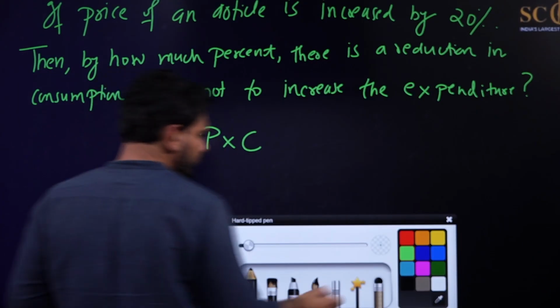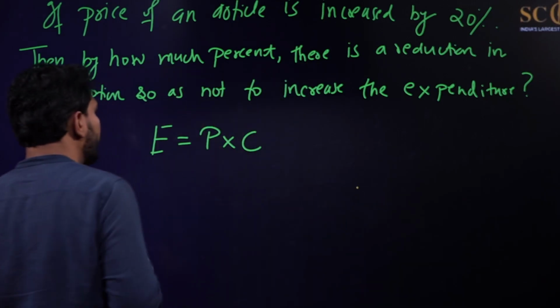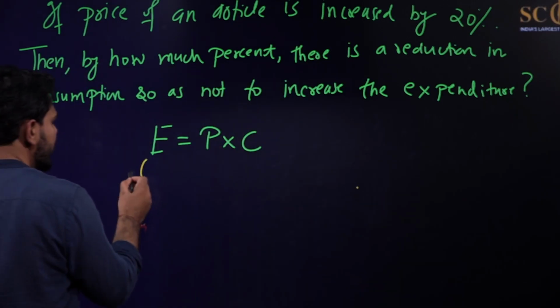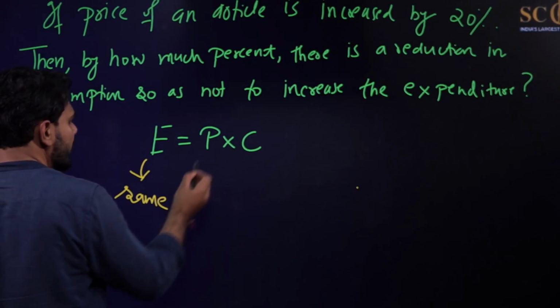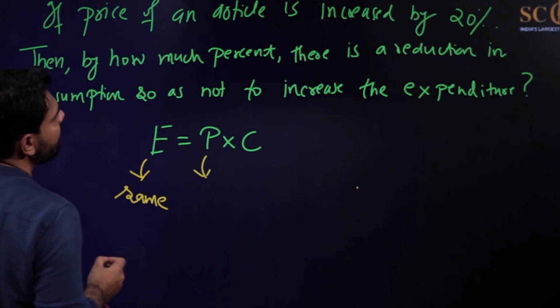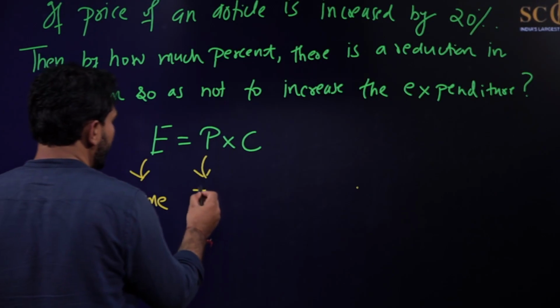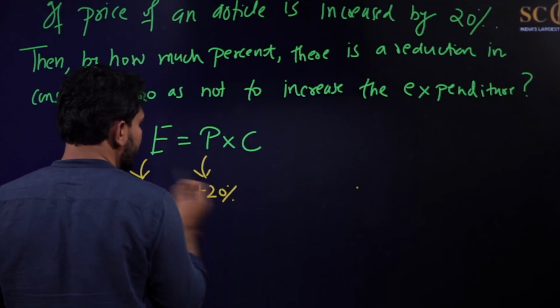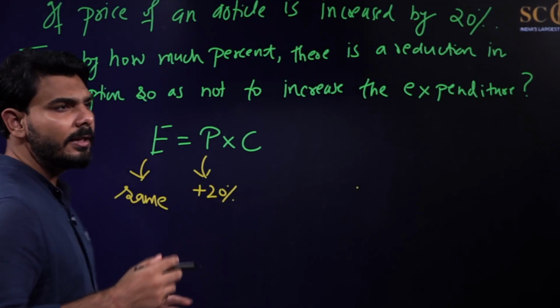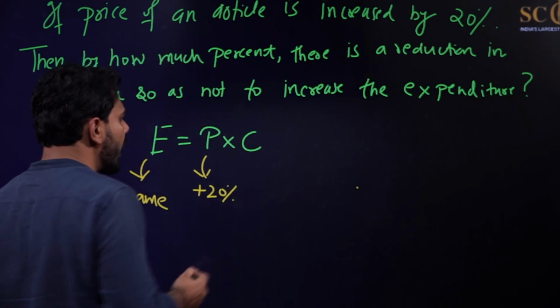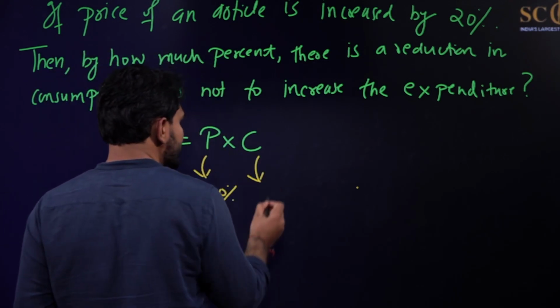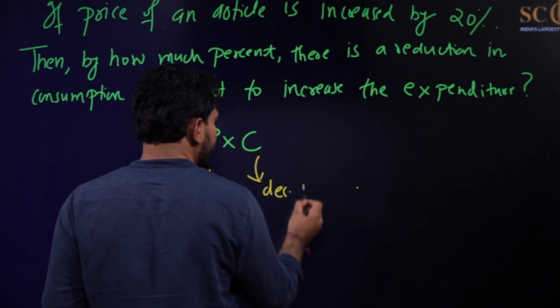Now in this case, expenditure stays the same, it will not be increased or decreased. Price will be increased by 20%. So the question is, how much reduction in consumption? Consumption will be reduced by how much percent?